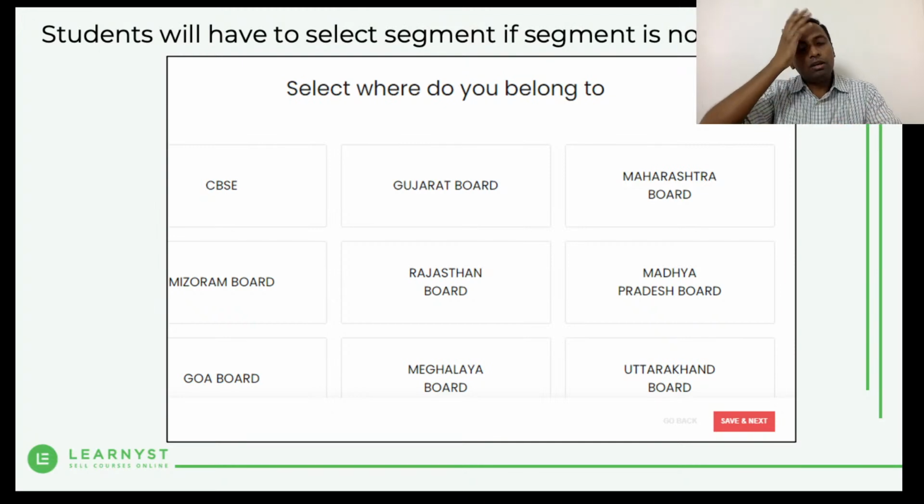And especially if a student is coming online, directly onto your web platform or on your app, then there is no choice, he has to choose a segment. And of course, once he chooses a segment, he can see the courses that you have added in that particular segment. So hope that's clear.